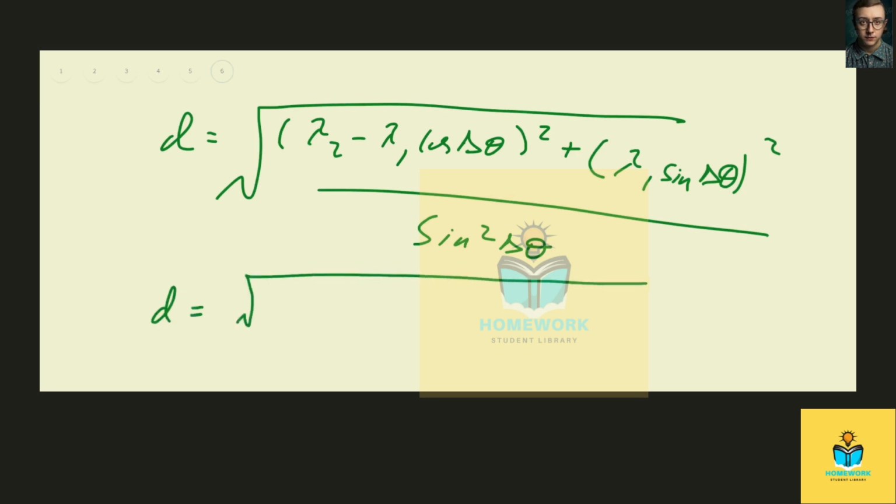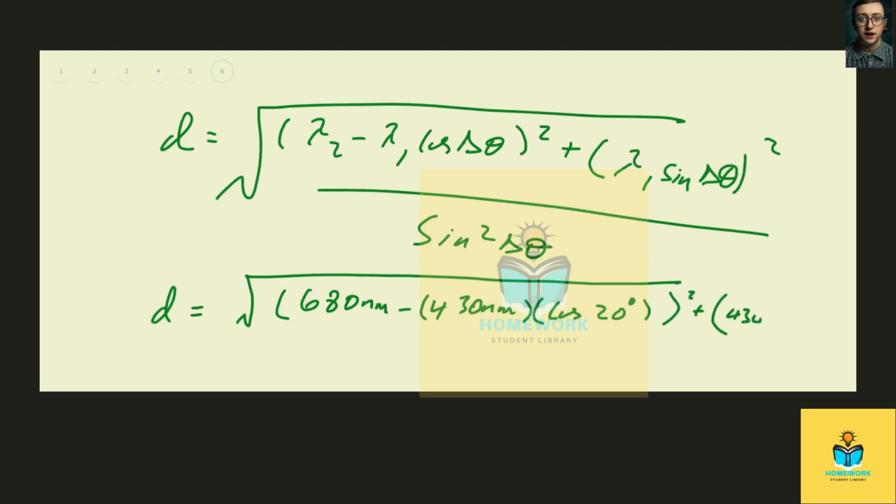So we still have the radical, and lambda 2 is 680 nanometers minus lambda 1 is 430 nanometers times cosine delta theta, which is 20 degrees. We square all of that plus 430 nanometers times sine of 20, again we square that.